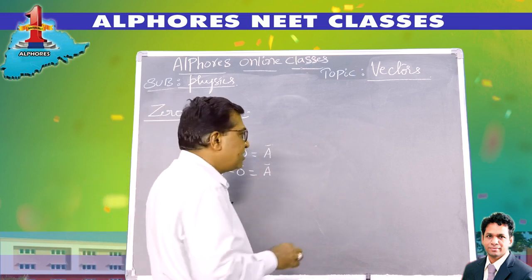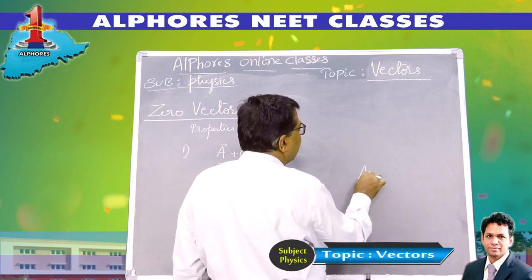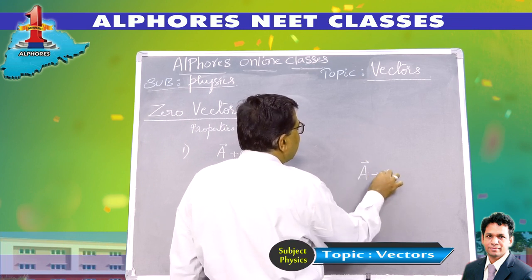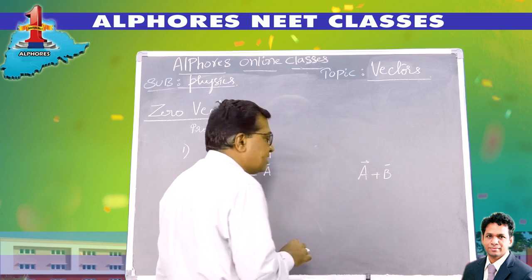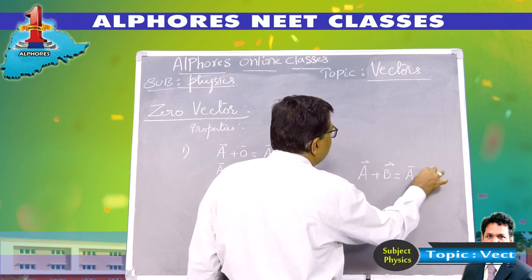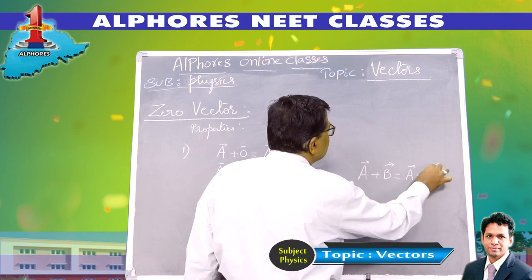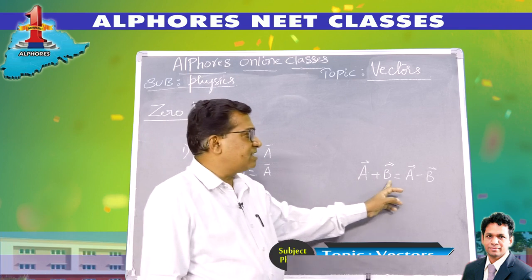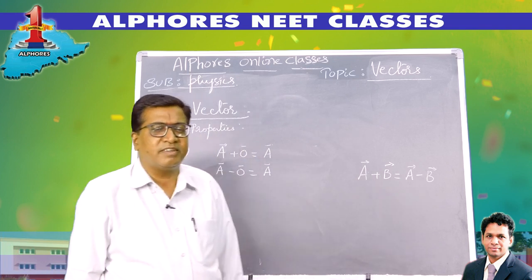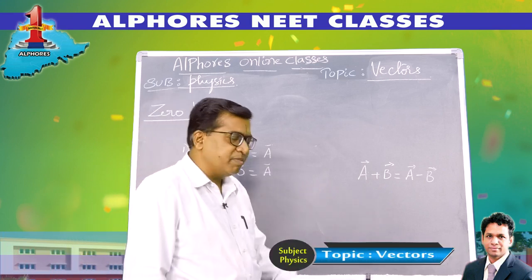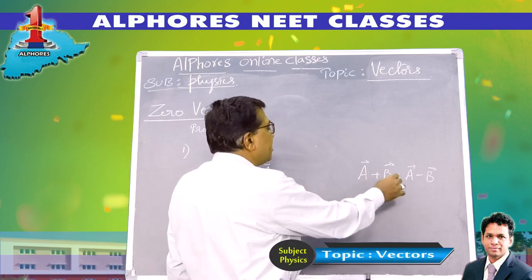Now based on this, there was a very beautiful question asked in the earlier entrance examination. It was given like this. Two vectors a bar and b bar are such that a bar plus b bar is equal to a bar minus b bar. There are two vectors a bar, b bar such that the addition and subtraction of both the vectors is the same. Then what do you infer?